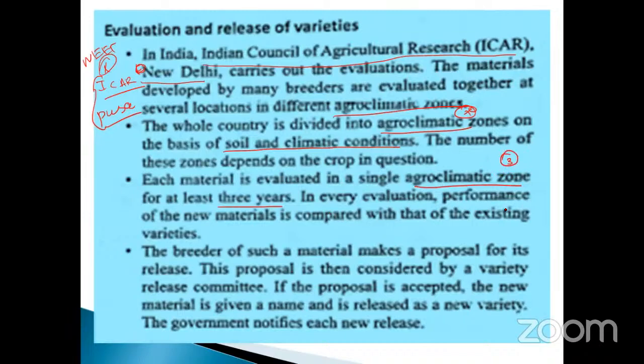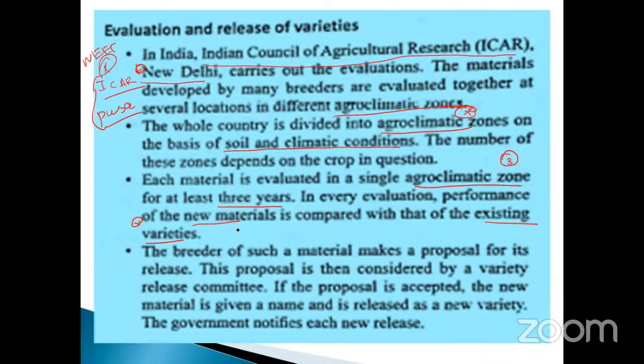In every evaluation, the performance of the new material is compared with that of the existing variety. The new material is also compared with the already present varieties. Then only they come to the conclusion which one is a very good breed, which one is very beneficial to the public.